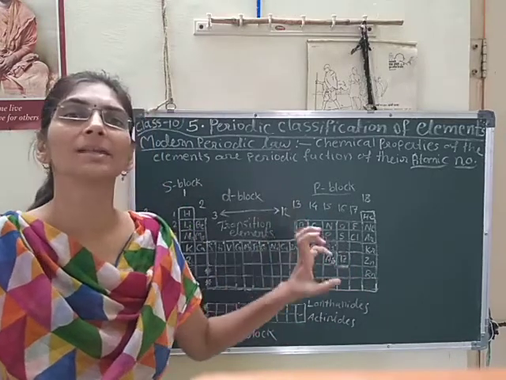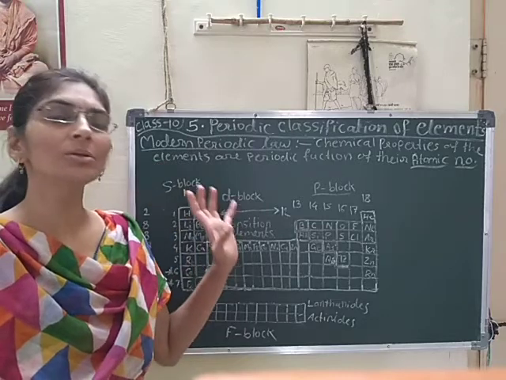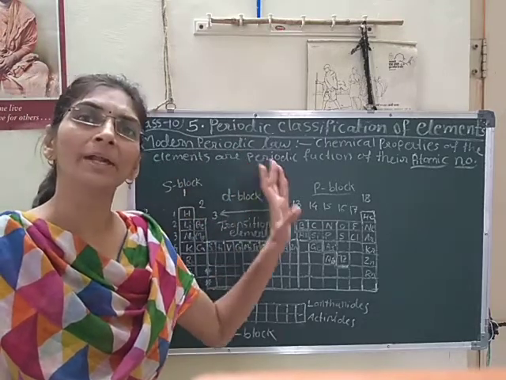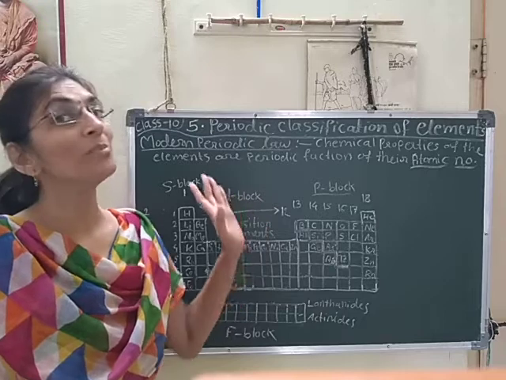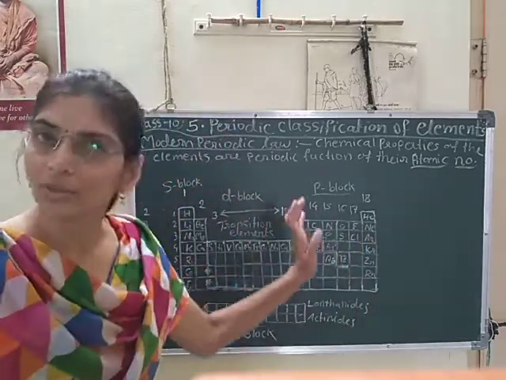These 6 elements are called metalloids. Means they show properties of metals as well as properties of non-metals. Okay. And after that, all are non-metals.